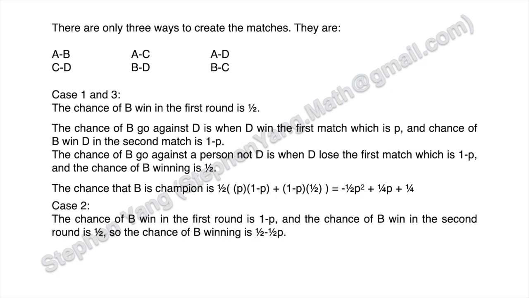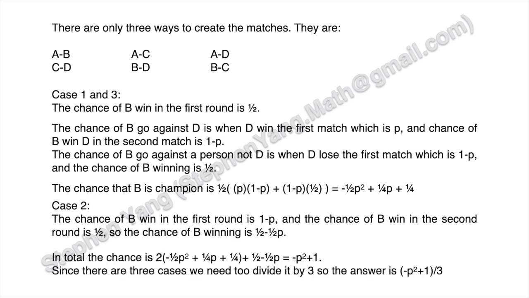So in case 2, the chance of B winning the first round is 1 minus P, and then the chance of B winning the second round would be a half. So the chance of B becoming the champion would be 1/2 minus 1/2 times P. So in total, the chance of B becoming the champion is 2 times (negative a half P squared plus 1/4 P plus 1/4) plus 1/2 minus 1/2 P, which equals negative P squared plus 1.